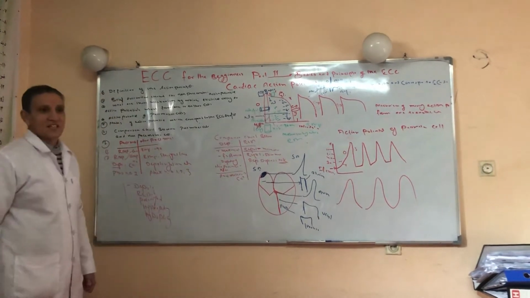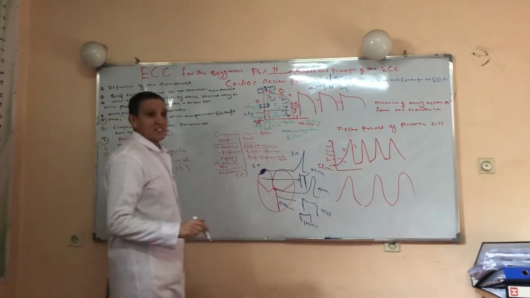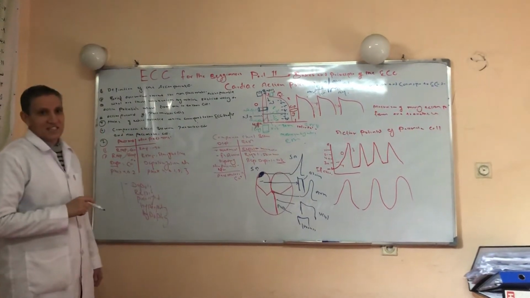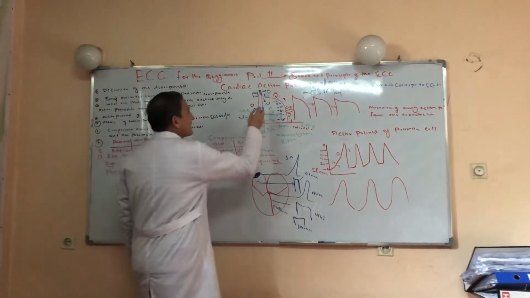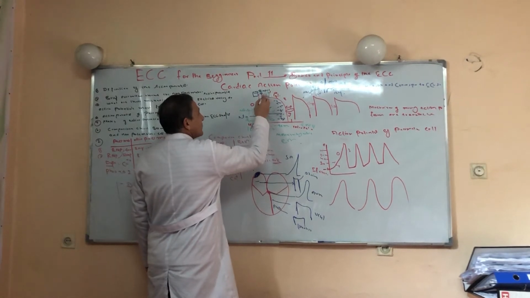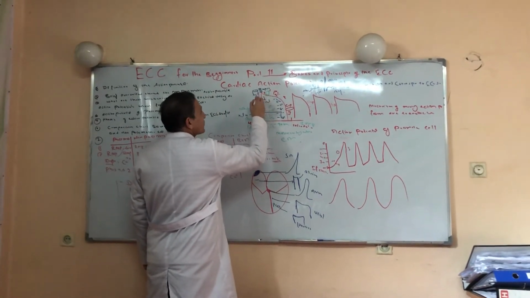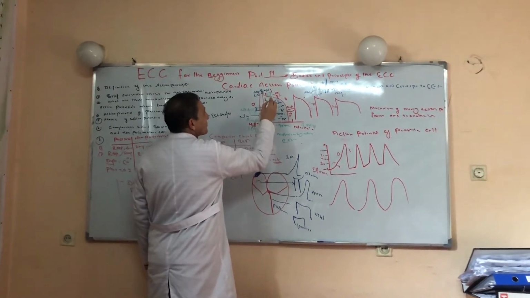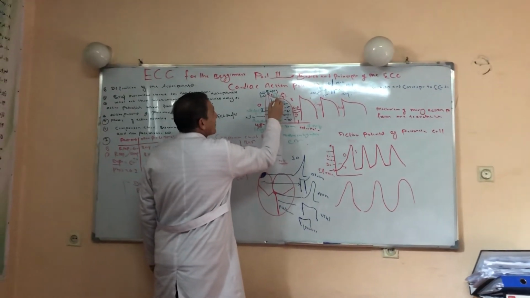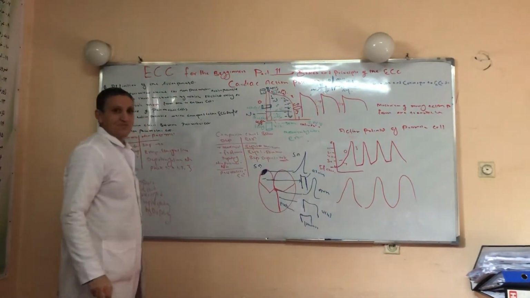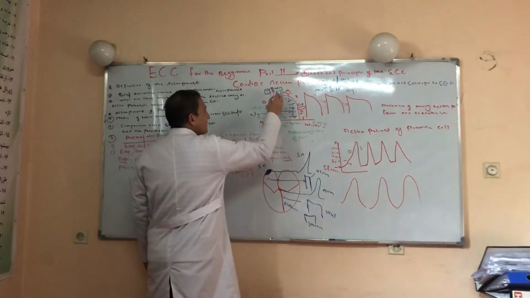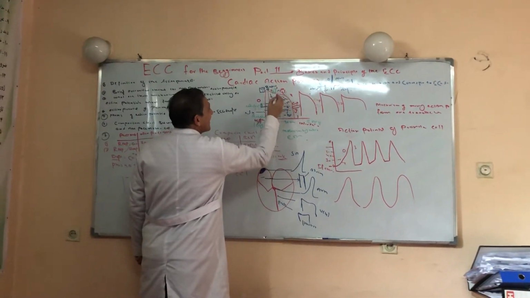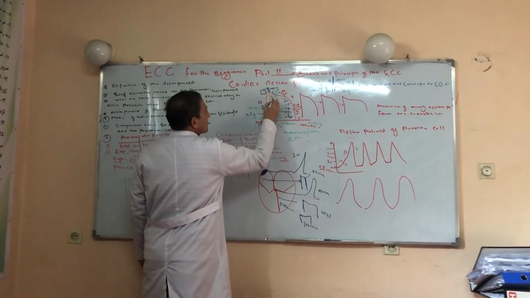What is depolarization? Depolarization is a process during which the cell is losing negative electrical charge and gaining positive electrical charge. Once this rapid voltage-gated sodium channel is closed, it leads to opening of the potassium channel as well as the calcium channel.